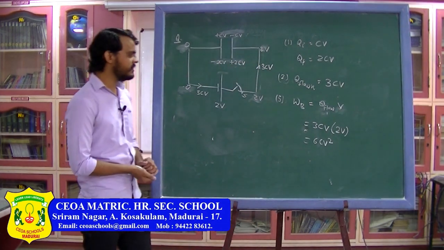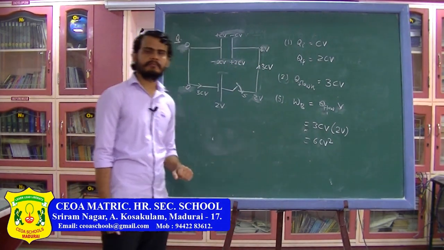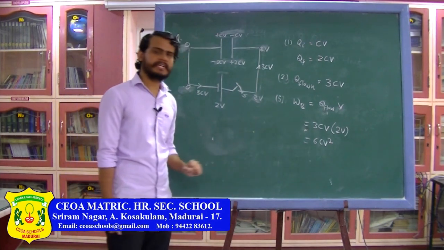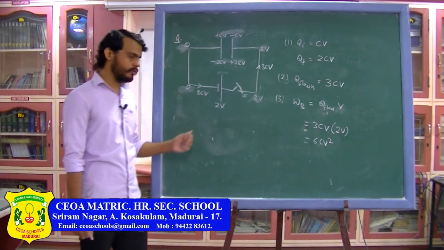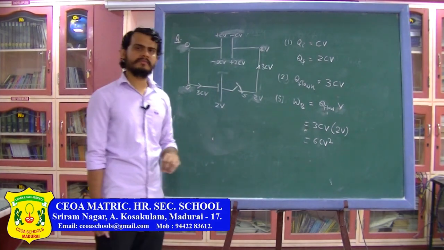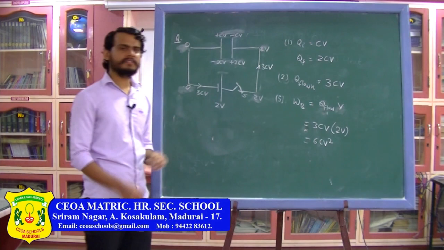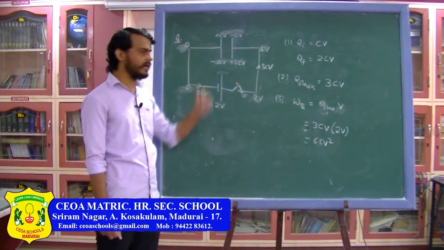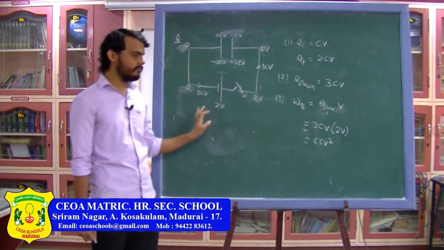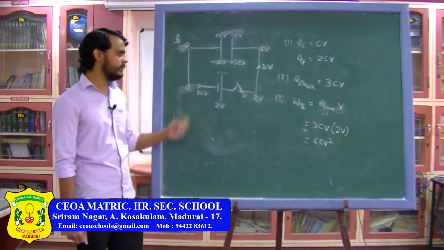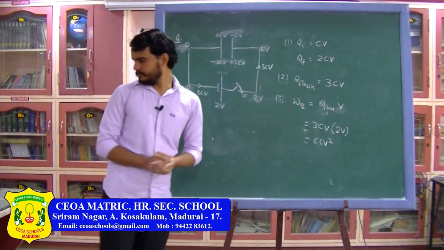Now I am leaving the remaining 2 problems, where you have to find the initial potential energy and final potential energy on the capacitor, as well as the heat produced in the circuit, for your homework. So try those 2 problems. I will give you the answer in the next class. So with this, the problems which only consist of a capacitor and a battery are done. There will be no more variation on the problem based on this thing. So next we are going to include multiple capacitors.